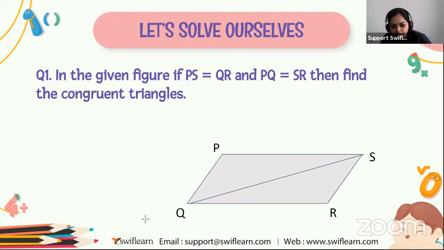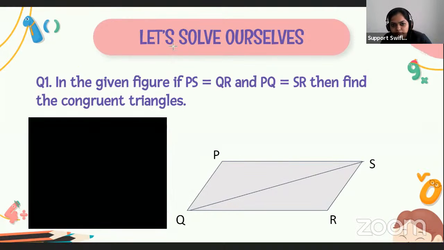I'm waiting for the answer. What is given in the question? PS equals QR and PQ equals SR, and we have to find the congruent triangles in this figure.